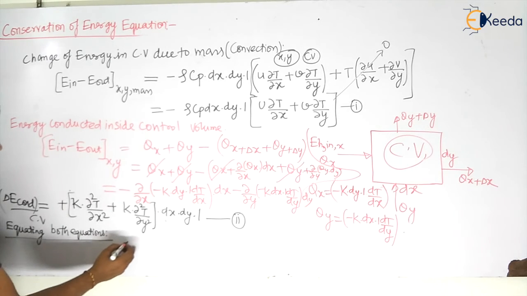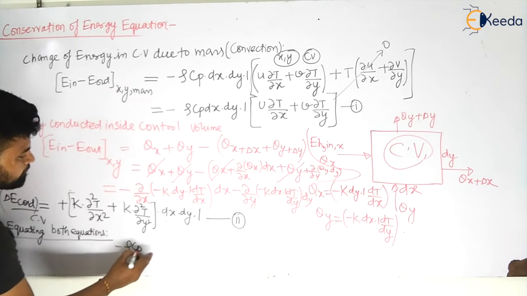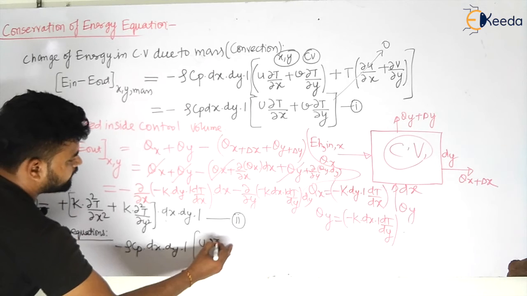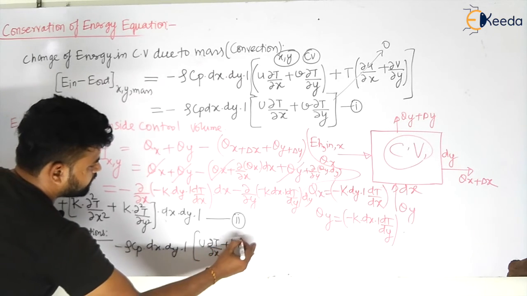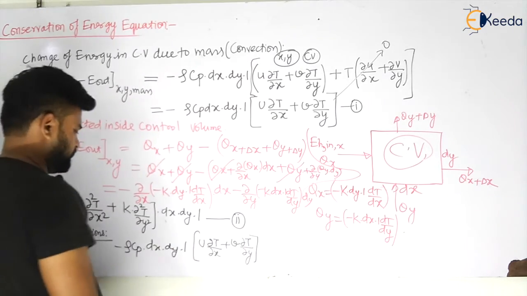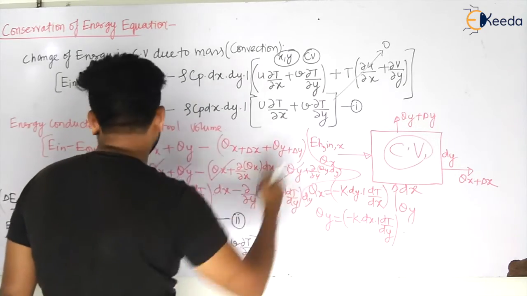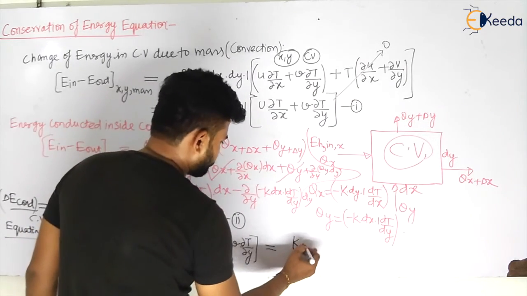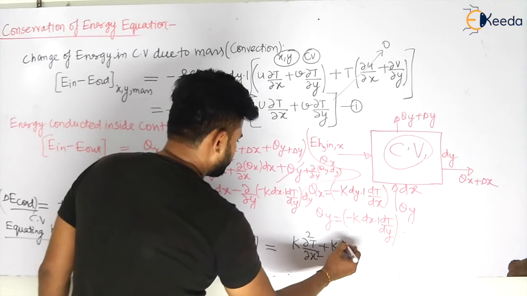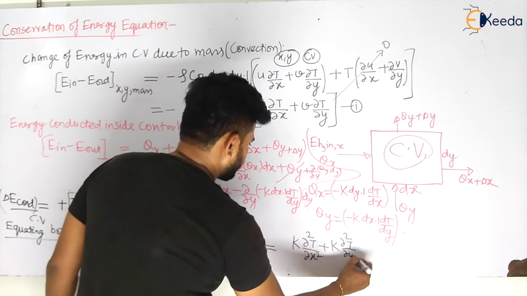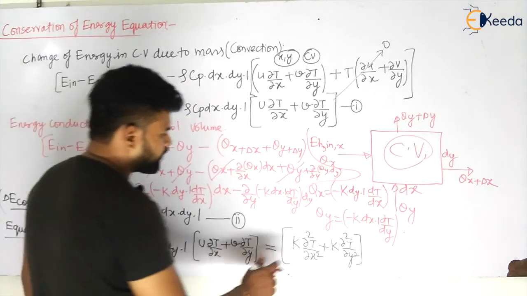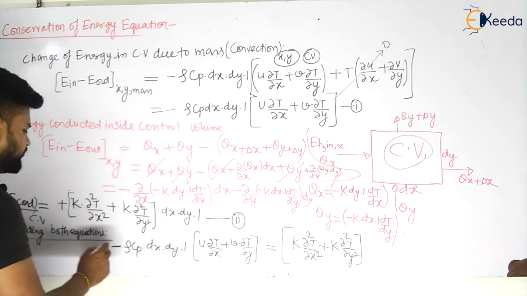So let us put all the values, and this will become equal to minus of rho Cp dx dy 1 multiplied by u of del t by del x plus v of del t by del y, is equal to, because this term has already become 0, k of del square t by del x square plus k of del square t by del y square, my dear students. So rho Cp is already there. So this will become something like this.